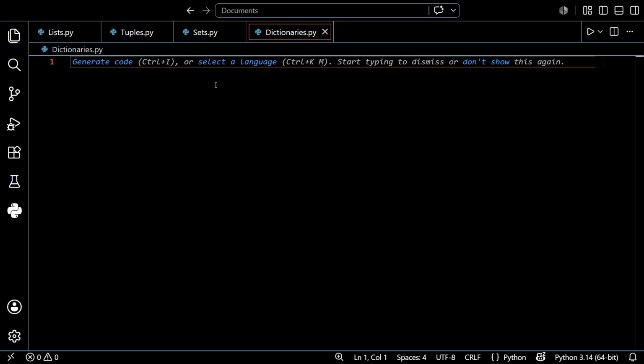So now, one of the most powerful data structures in Python, guys, that is dictionaries. Instead of storing values by position like a list, a dictionary stores values as key-value pairs, like a real dictionary where the word has a meaning. So it's easy, guys. Let's create a variable student equal to, opening flower brackets, and just write name, colon, and your name like Ardik, right? After that, comma. What is your course?